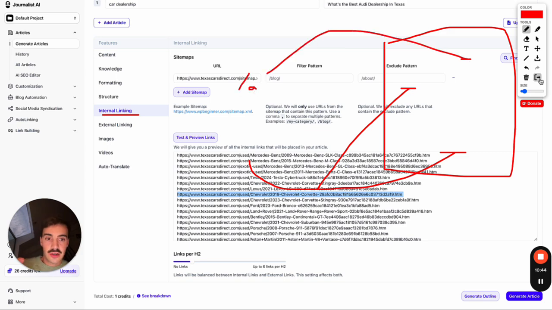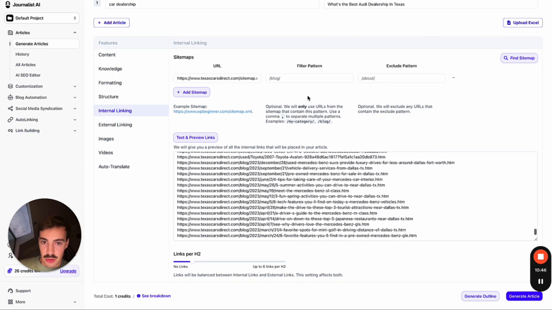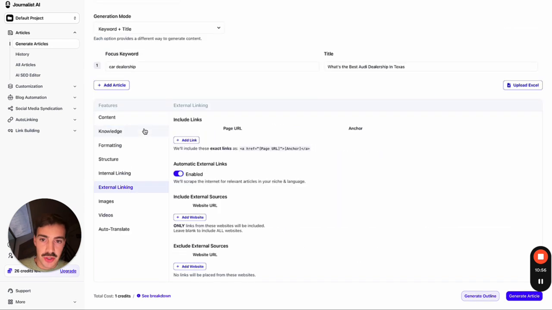So we just feed the AI with all the pages on our site, and you can filter this for blog posts. You can filter this down if you want. I'm just being a bit generic here. We're going to have a proper linking structure. I'm just going to do the max links possible. Do the same thing for external linking, enable it.